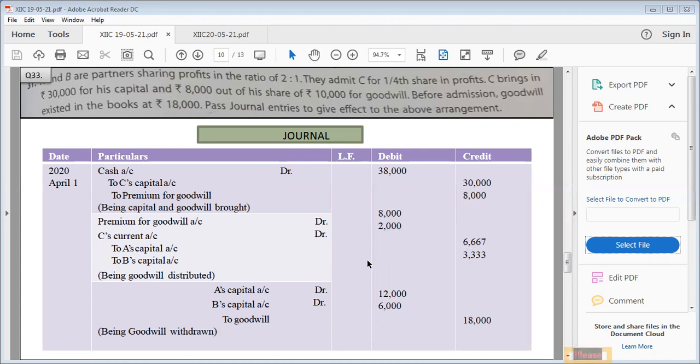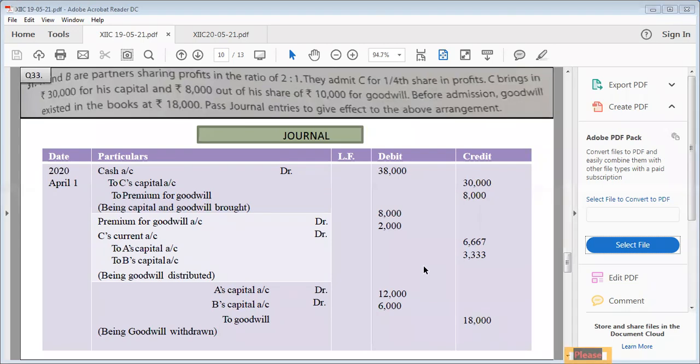Okay. Now we will pass a journal entry for that amount of goodwill which was appearing inside the books. As I told you, this goodwill has been earned by A and B. So C cannot get anything from this 18,000. It will be distributed between A and B in their old profit sharing ratio, which is 2:1. And the entry will be A's capital account debited, B's capital account debited to goodwill, and here it is 2:1. 18,000 has been distributed.